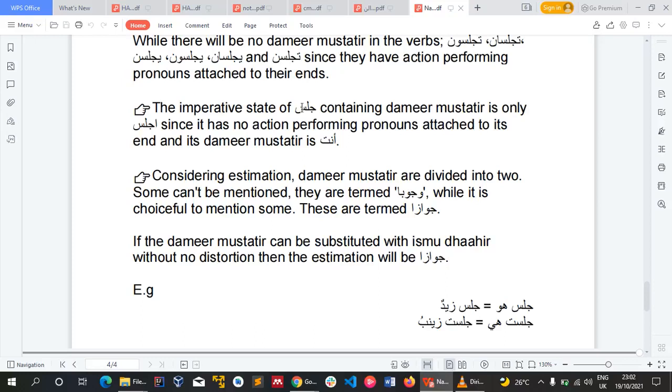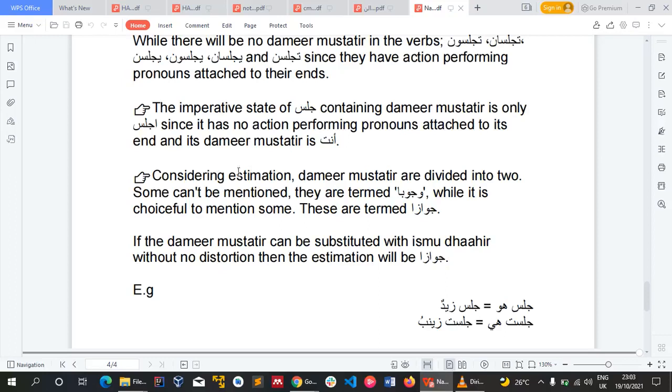So now let's move on to imperative, meaning fi'lul amri. For fi'lul amri, we have that it contains domir mustatir for jalasa. The imperative of jalasa containing domir mustatir is only ijlis. When we form fi'l amr from tajlisu, it will be ijlis. So why is that? Because it has no action performing pronouns at the end, and so the domir mustatir is just anta. So it is only for this one. It is only for the mukhatab, for the person you are facing, masculine. Only one. That is the only one that has domir mustatir, and it is anta. I hope you get.